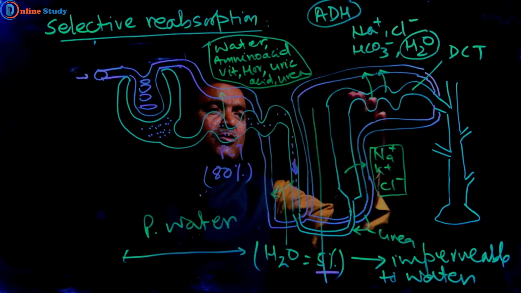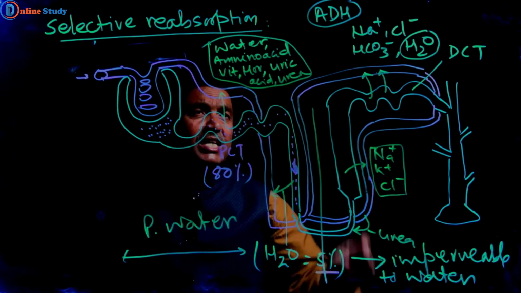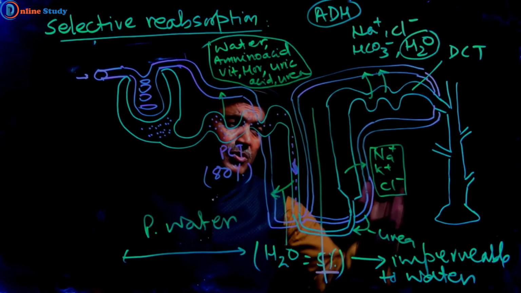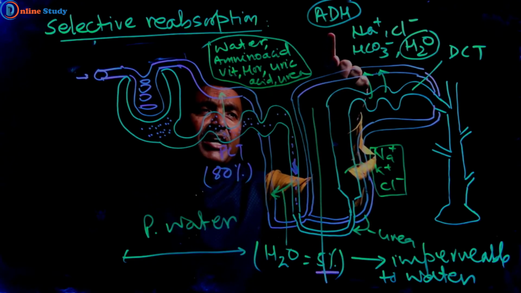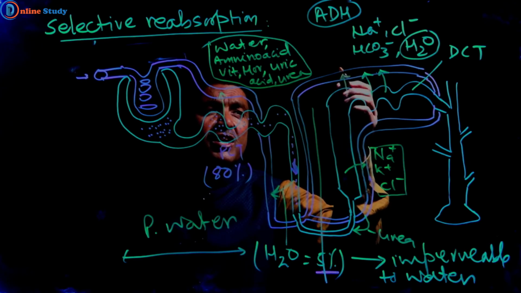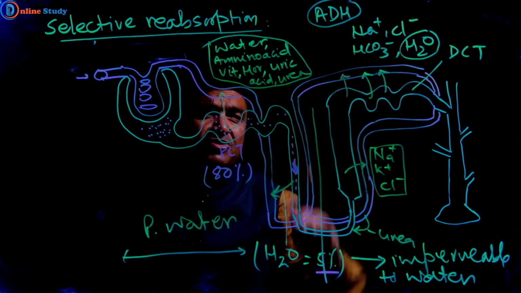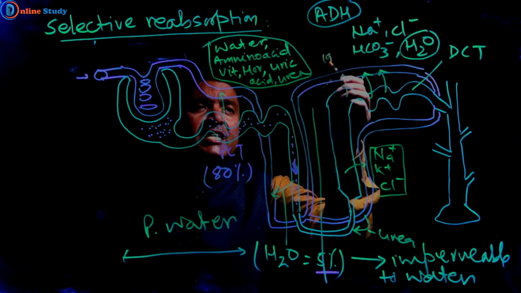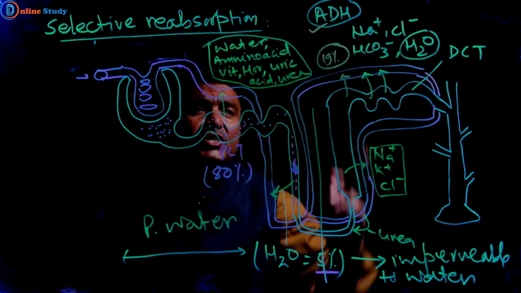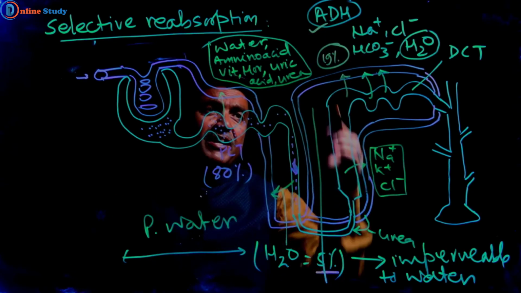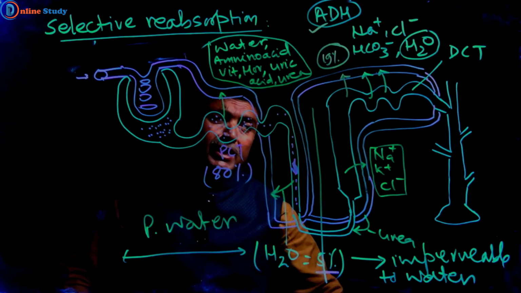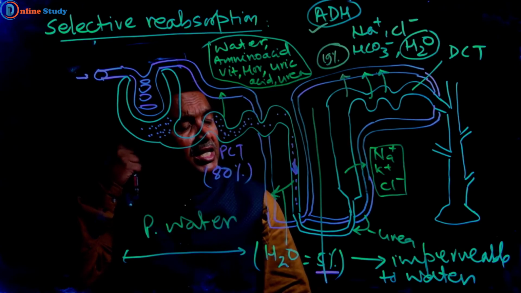About 19% of water is reabsorbed if ADH is present. If ADH is absent, a large amount of urine is formed.